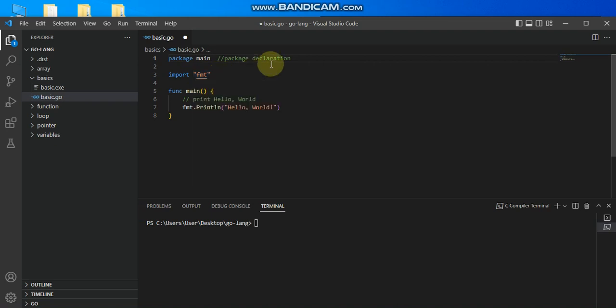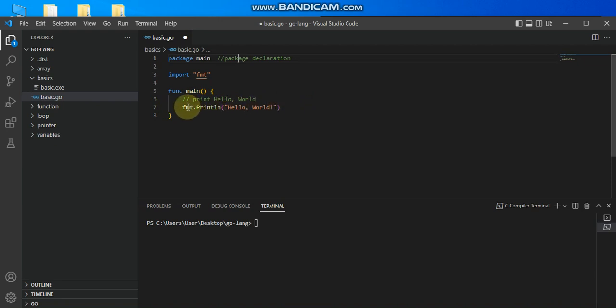fmt. So this function main, like we have in our C program, we have a function declaration, which we use func for here in Go programming. Then this is the main function, which tells my compiler that this is where to begin the execution of this program from. I have my comment here, which is print hello world. It's just like a description of what this code is going to do, so that I will know what this code is for.